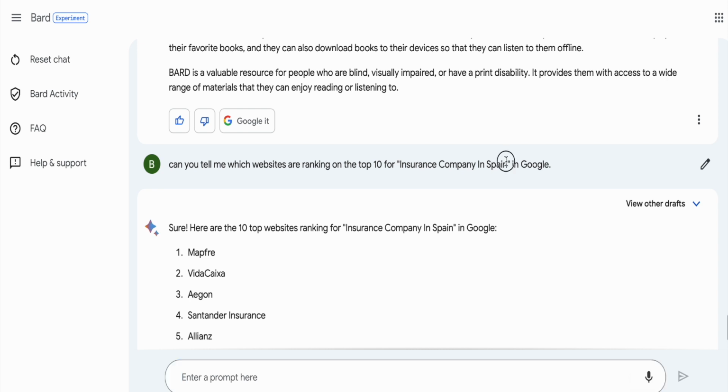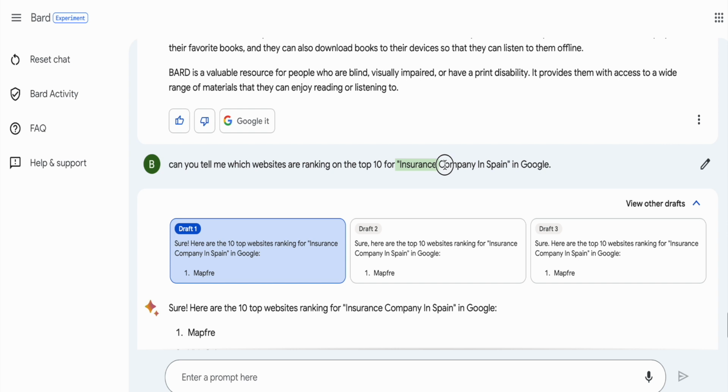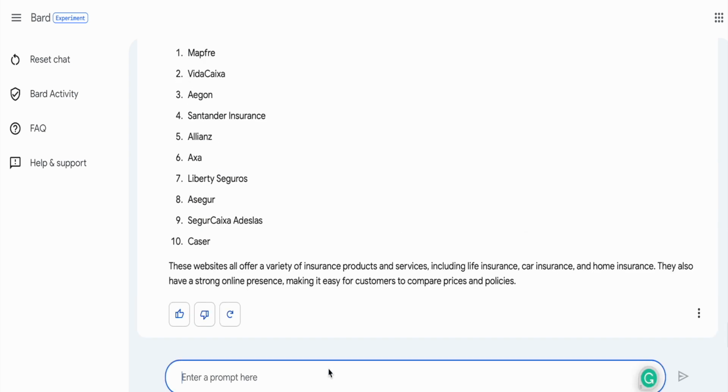All right, so now I want to ask what intent this keyword has. I want to find out the intent. So what is the searcher's intent for?